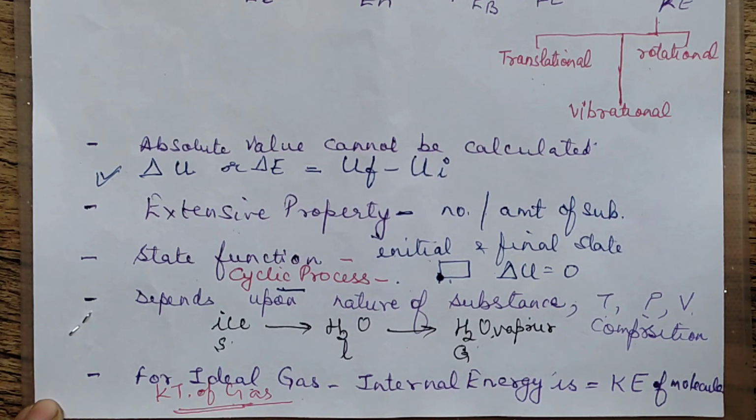So since there is no force of attraction between the molecules, we can say for ideal gases, the potential energy will be zero. So the total internal energy is the kinetic energy itself.